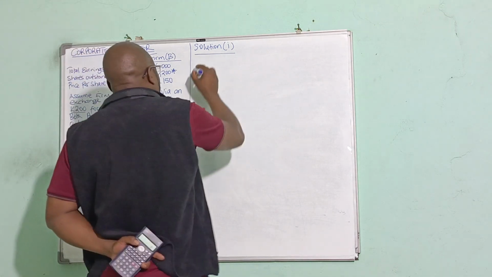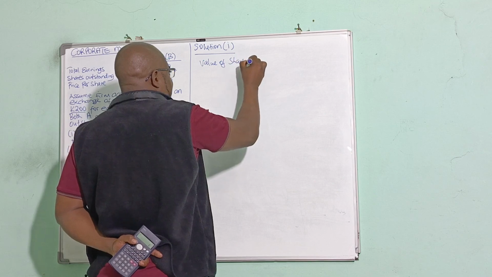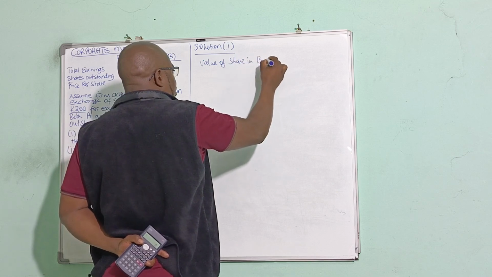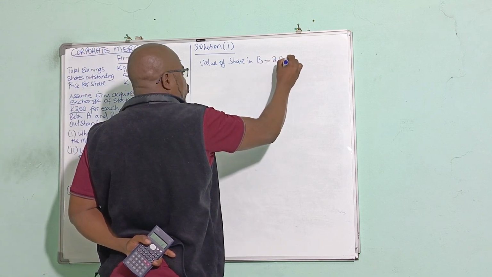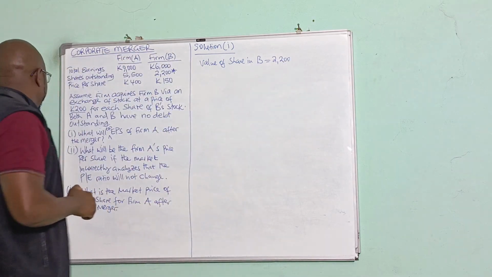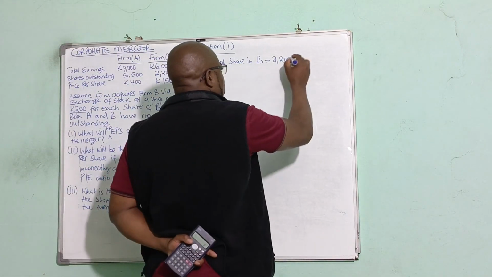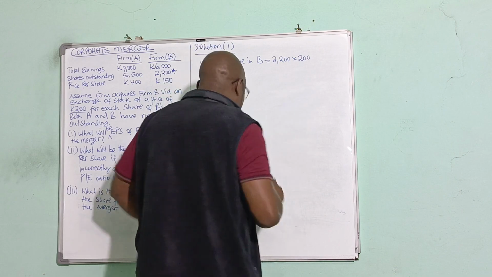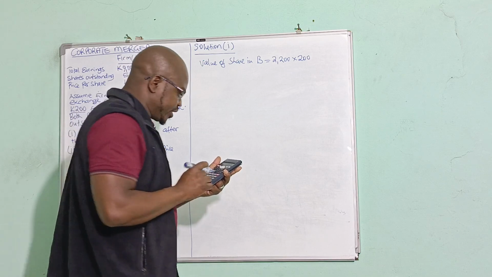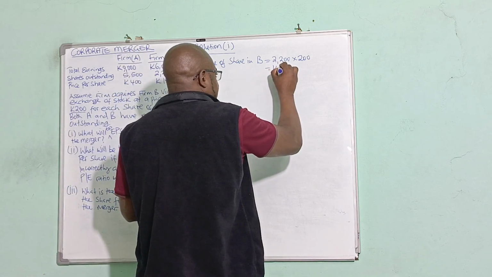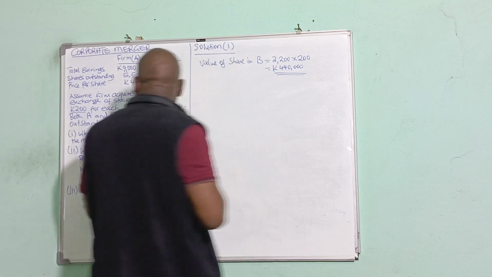So the value of shares in B will be the number of shares, 2,200, and the offer is 200 kwacha per share. So I multiply by 200 per share, and I have 22 multiplied by 200, that's 440, so the value is 440,000.